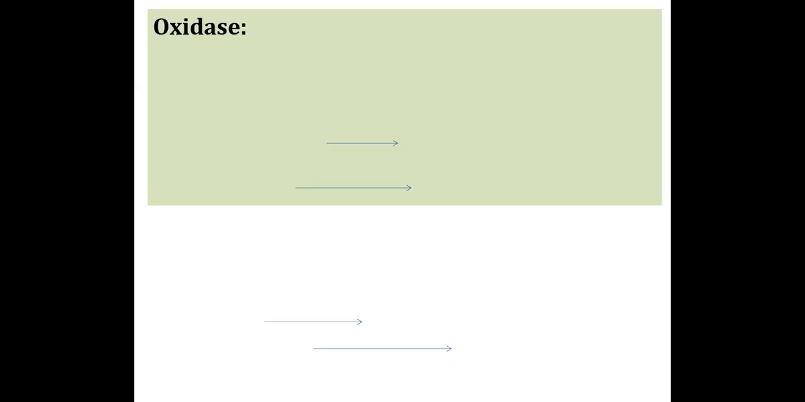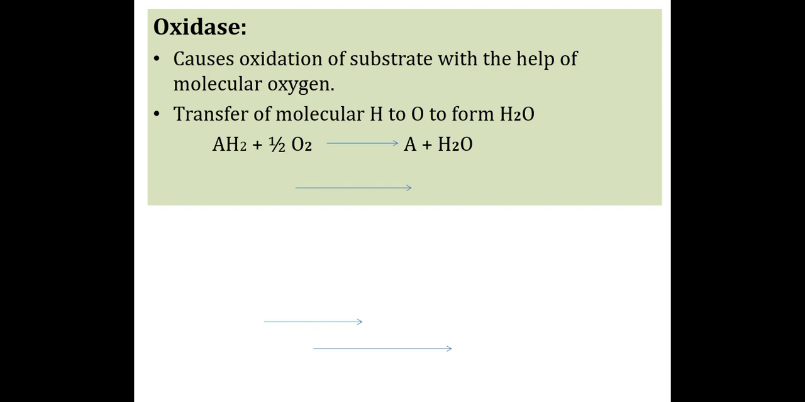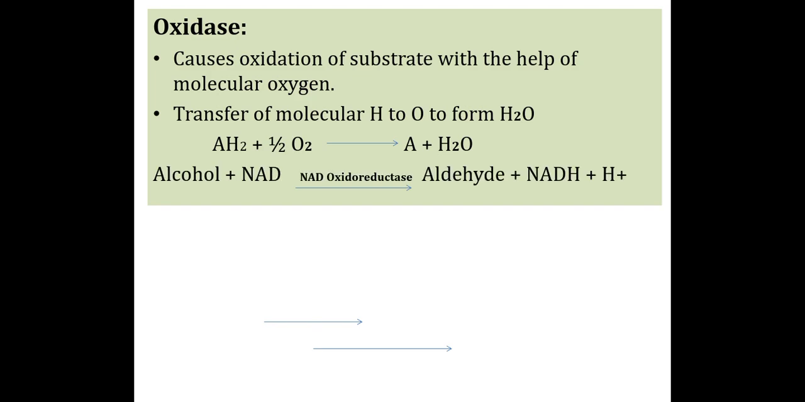So the first subclass is oxidase. This enzyme causes the oxidation of a substrate with the help of molecular oxygen. The transfer of hydrogen to oxygen to form water is the main reaction carried out by oxidase enzymes. So AH2 plus half O2 gives A and water. Here the H2 combines with oxygen to form water. In the reaction you can see here, alcohol is converted into aldehyde.